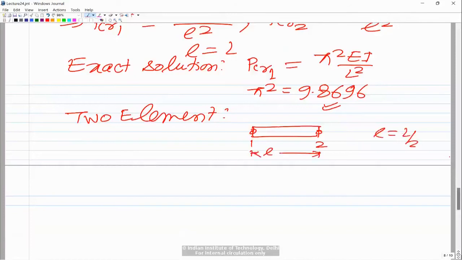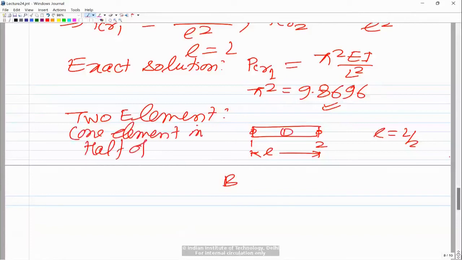But then the boundary conditions, this is supported in. If you're just using one element in half of the beam, you are trying to exploit the symmetry.